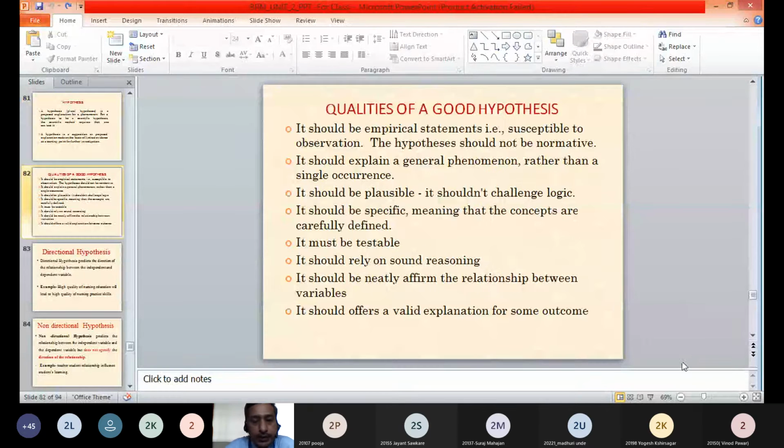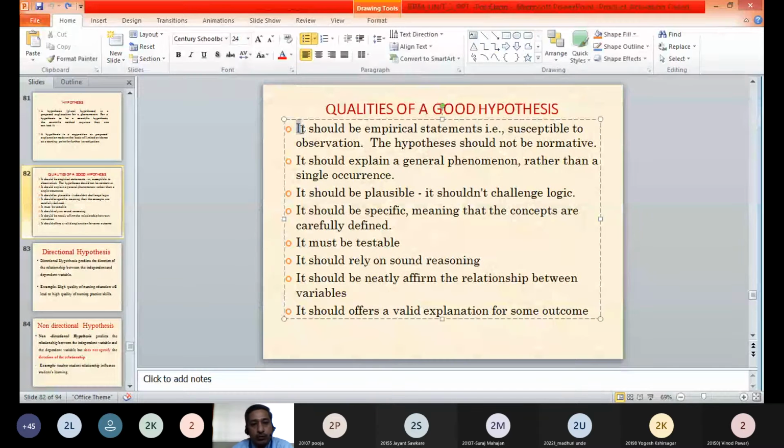Now, what are the different qualities of a good hypothesis that we have to understand? Any statement cannot be called a hypothesis, isn't it? To call a statement a hypothesis, it should have a few good characteristics. So, what are the good qualities of a good hypothesis that we'll have to understand? First characteristic of a good hypothesis is that it should be an empirical statement. What is an empirical statement?